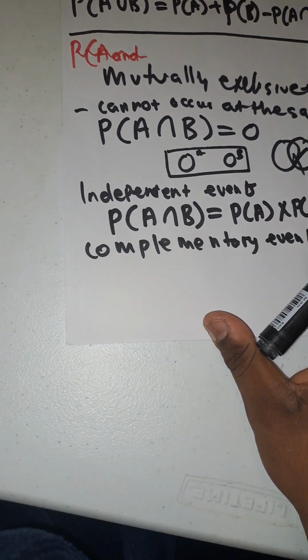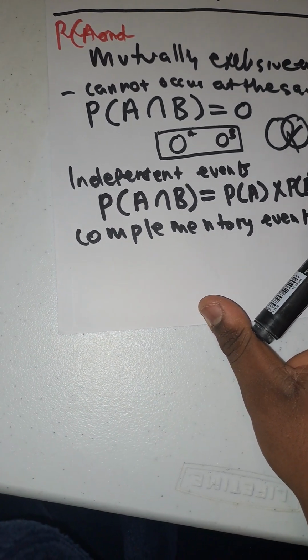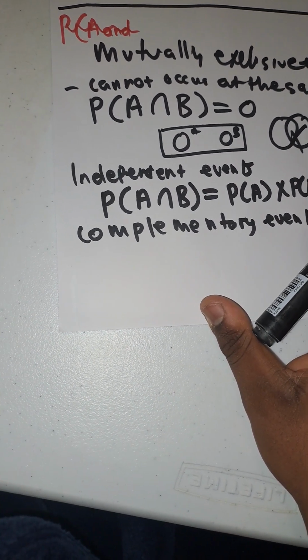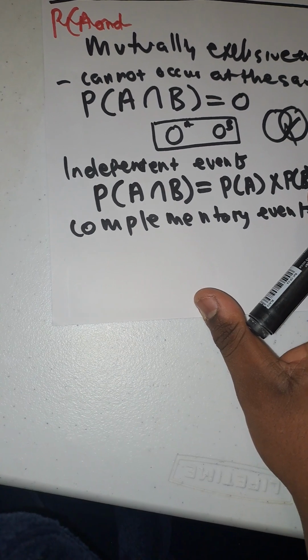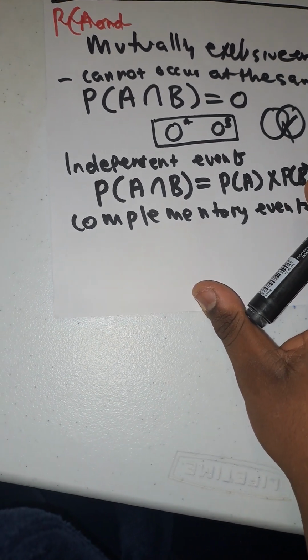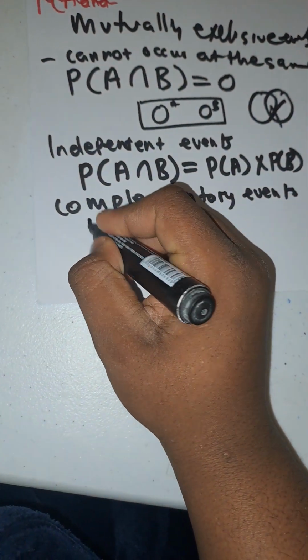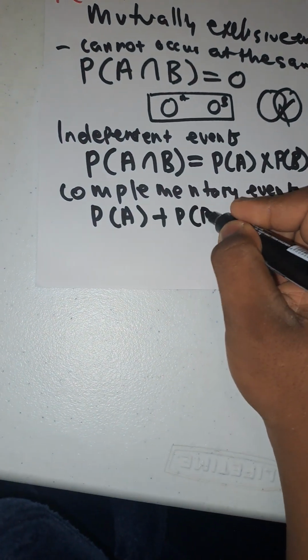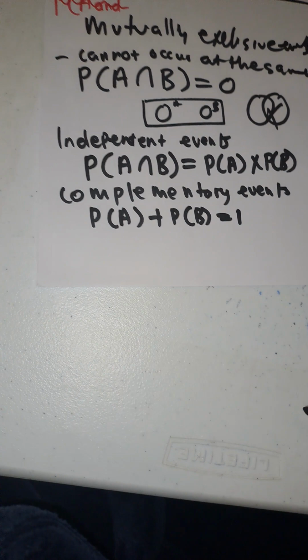The first one basically means probability of A plus probability of B is equal to 1. Let me write the first one: probability of A plus probability of B is equal to 1.